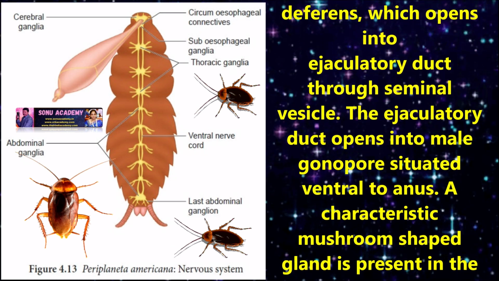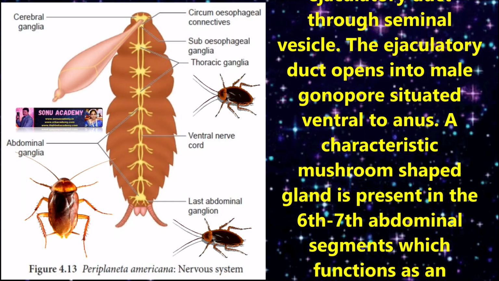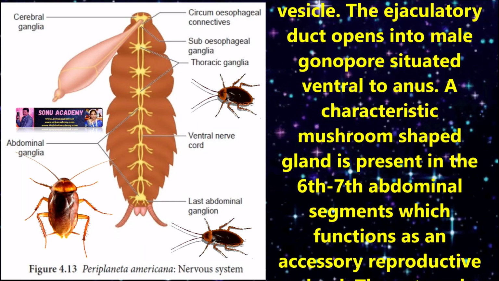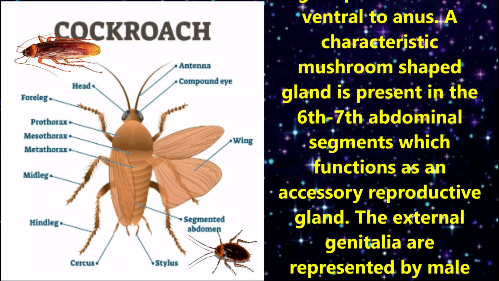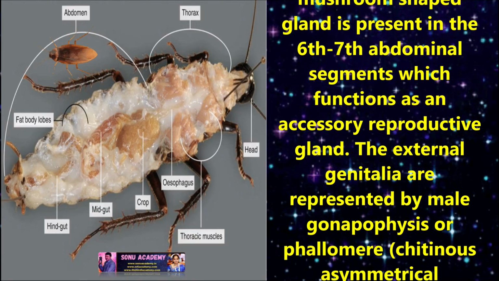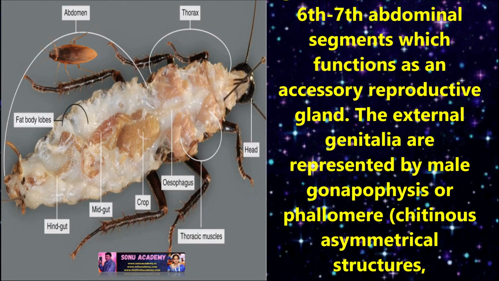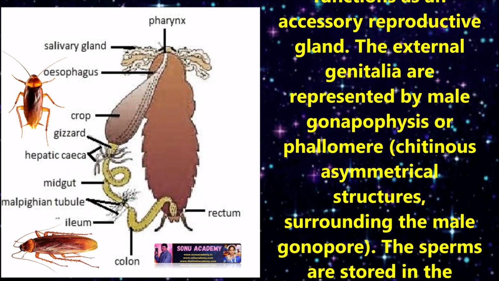A characteristic mushroom-shaped gland is present in the 6th to 7th abdominal segments, which functions as an accessory reproductive gland. The external genitalia are represented by male gonapophyses or phallomere, chitinous asymmetrical structures surrounding the male gonopore.